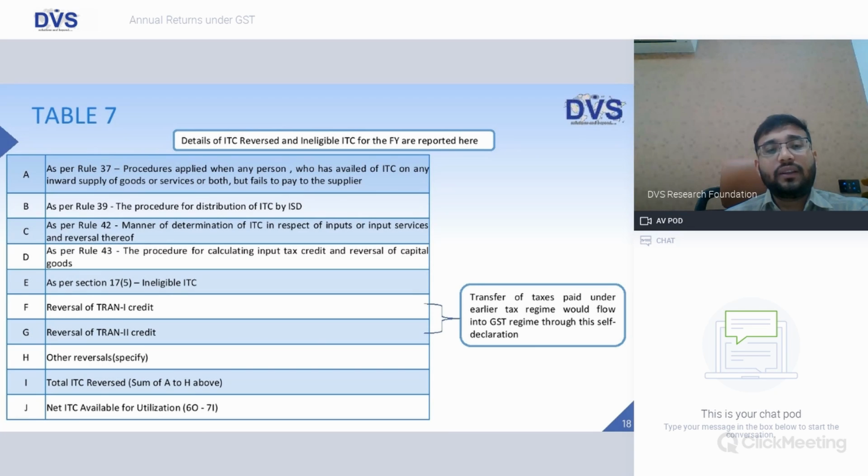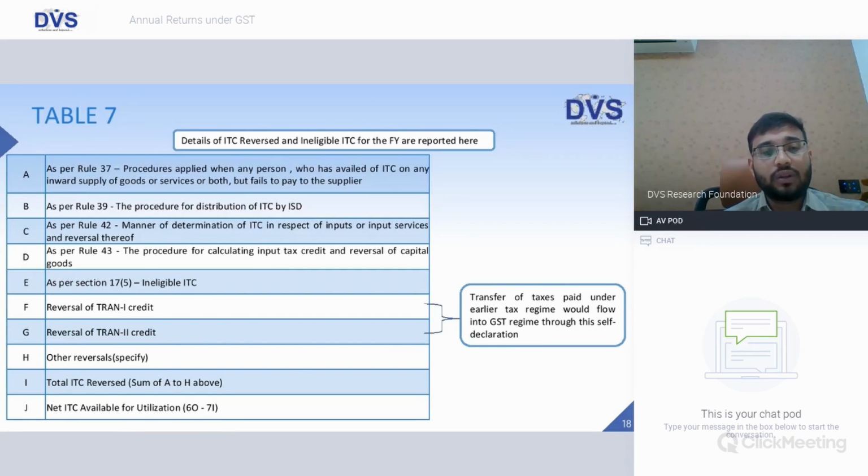Table 7, details of ITC reversed and ineligible ITC for the financial year. So whenever ITC needs to be reversed, or out of the entire ITC some component would be ineligible, those details we need to mention here. As per Rule 37, Rule 37 speaks about the procedure when any person who has availed ITC on any inward supply of goods or services or both fails to pay. So after availing that ITC, there is no payment being made.